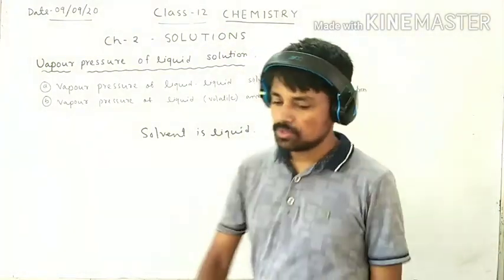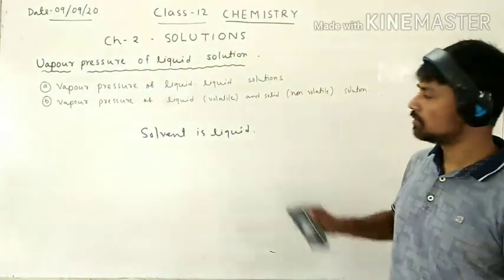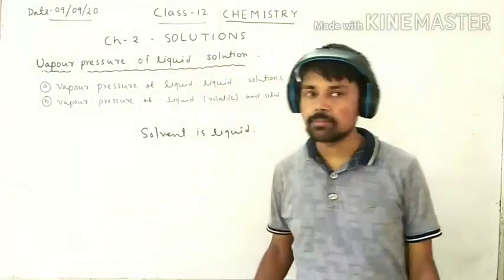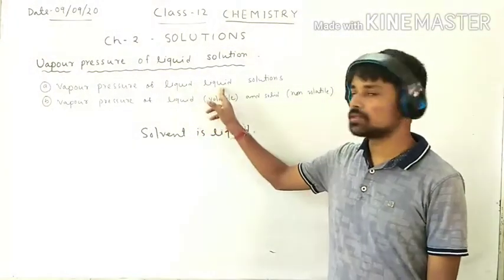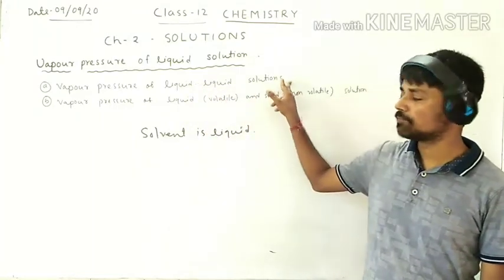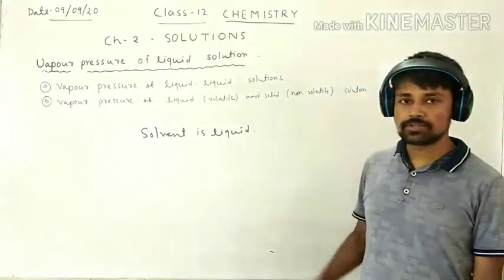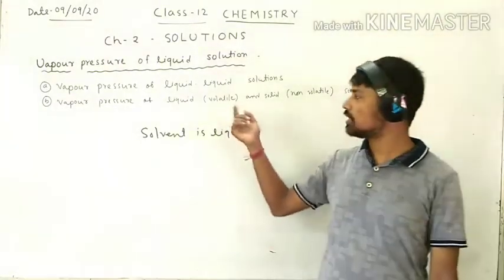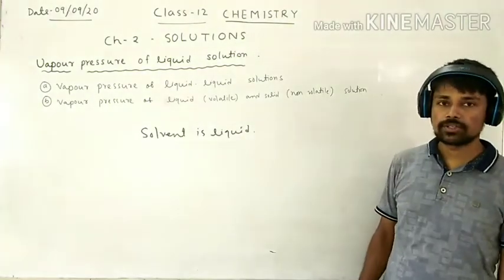Okay. So, in liquid solutions, we will discuss two kinds. The first one is liquid-liquid solutions, where the solute and solvent are both liquid, and the second one is liquid-solid solutions, where the solvent is liquid and the solute is solid.